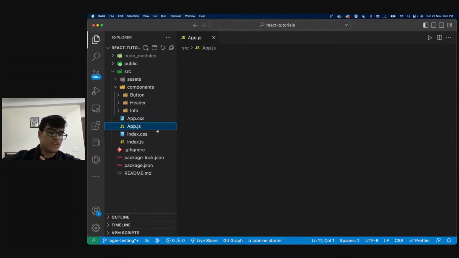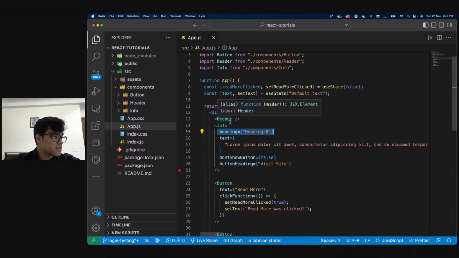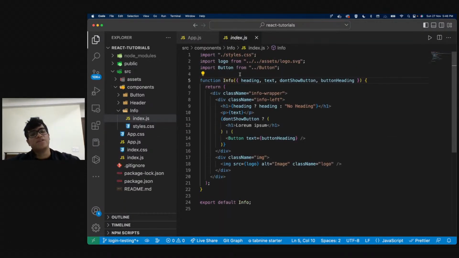We can keep using components as many times as we want to. We can keep changing these values. We pass these values as props. Props are basically function parameters that you can pass, right? You need to pass these parameters like this, and you can use them in your code like this, right?